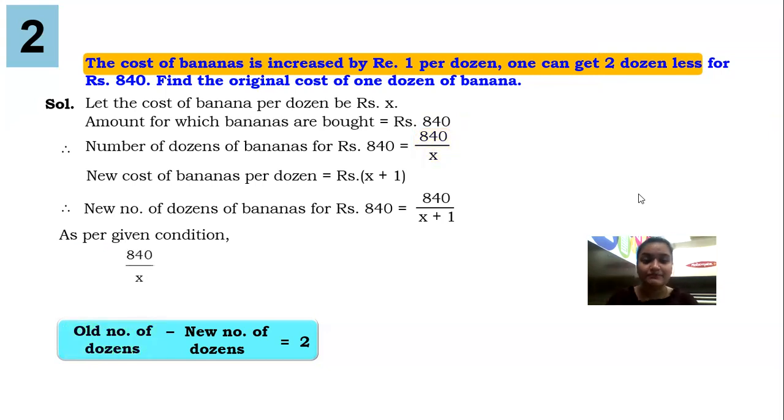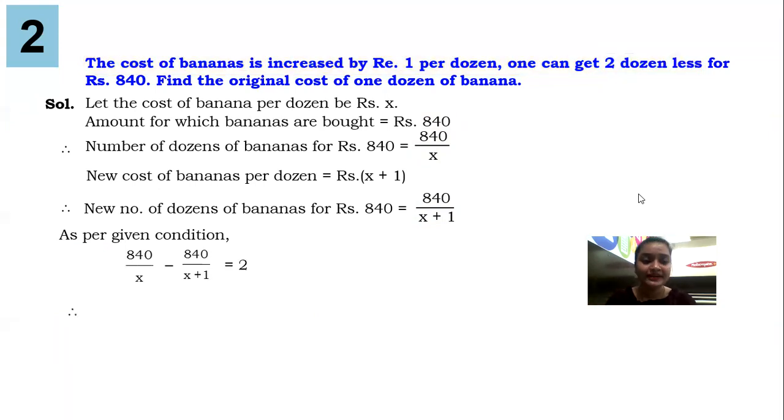So 840 upon x minus 840 upon x plus 1 is equal to 2. Over here guys, you can see 840 is common, so I wrote it outside. What is remaining? 1 upon x minus 1 upon x plus 1 is equal to 2.